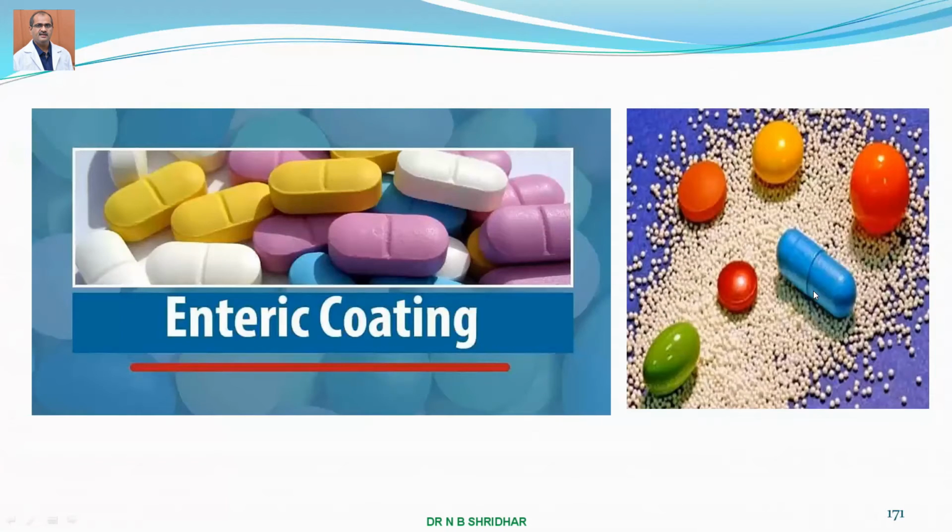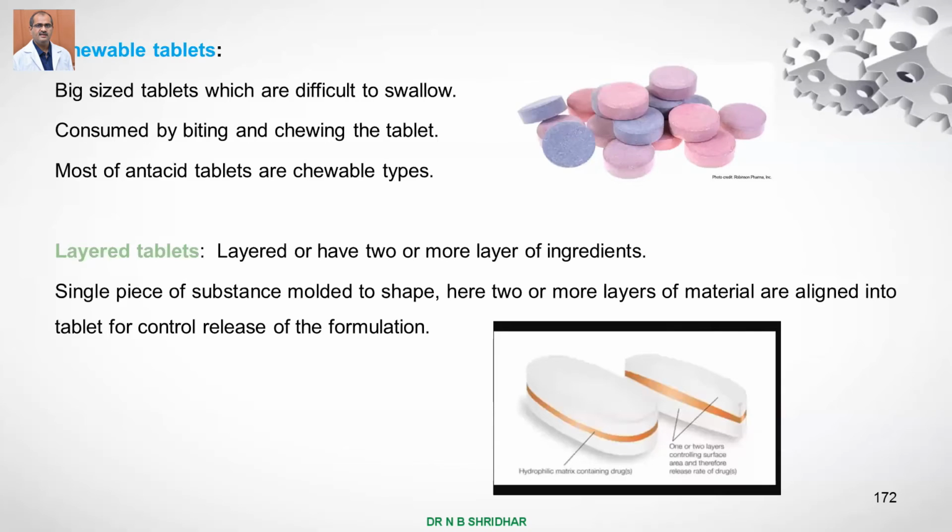And the drug is going to release into the intestine, the upper or lower part of the intestines. And chewable tablets are big-sized tablets which are very difficult to swallow and are consumed by biting or chewing. Most of the antacid tablets are chewable tablets, like Digene, Gelusil and other pills. These tablets you might have seen.